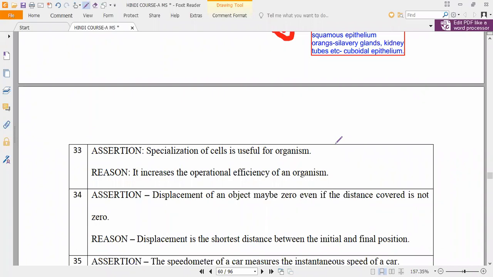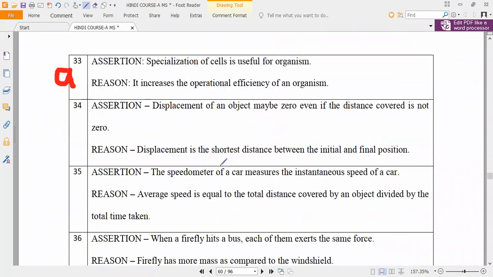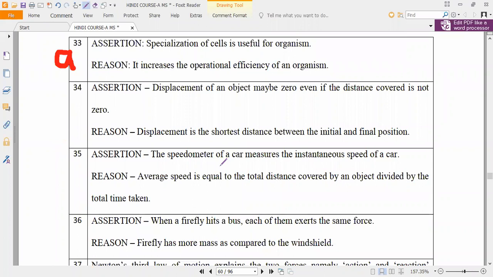So now, what is the correct answer, option A or B? Option A, because if you make the specialization of the cells, it gives you the functioning and efficiency of the cells, how they function, what their importance is, all the specifications, so we can know the operational efficiencies. So option A is the correct answer.